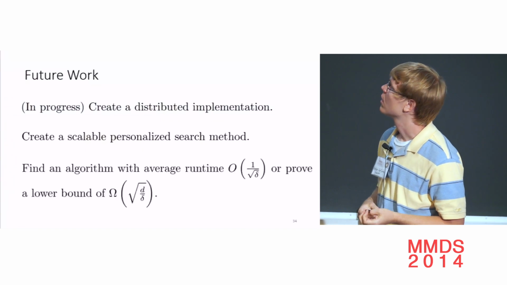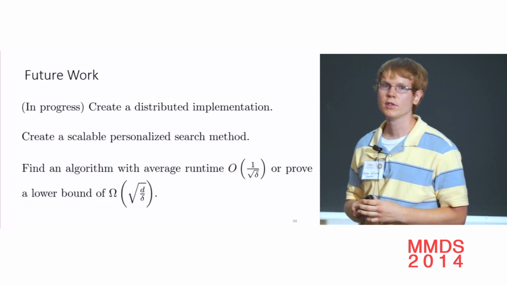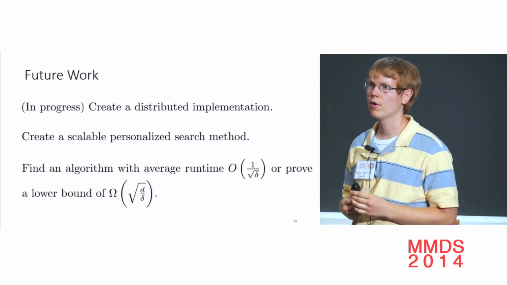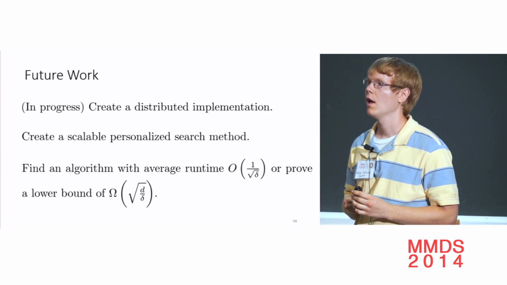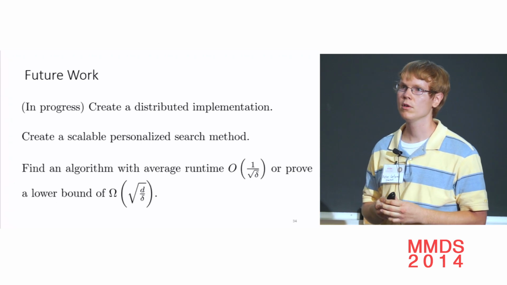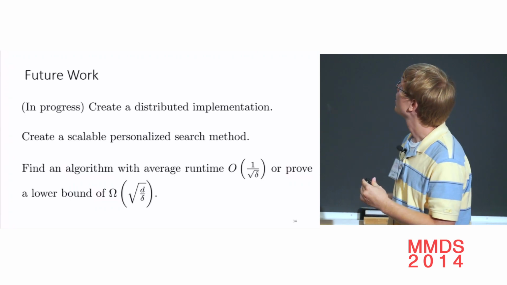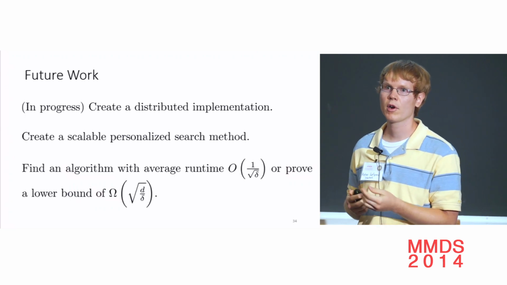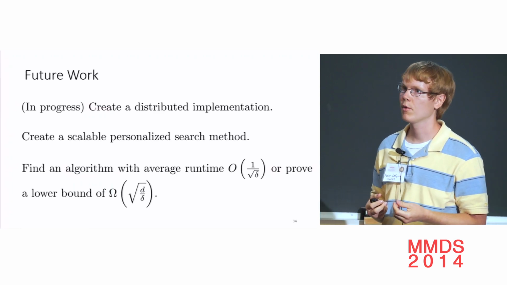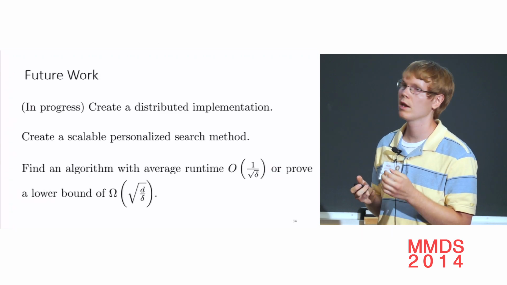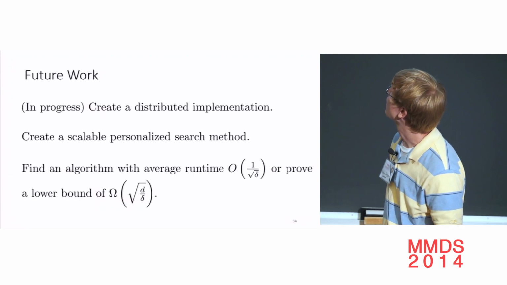A more theoretical future work would be matching lower bounds and upper bounds. I mentioned how we proved that the running time has to be at least omega 1 over square root delta, but our algorithm runs in time square root d over delta. And in practice, d is fairly small, so it's not really an issue. But if you wanted to run this on a dense graph, or have a theoretical matching bound, it'd be interesting to either find a better algorithm or find a better lower bound. And after David's talk, I'll mention another example, another extension would be extending this to the heat kernel or to other distributions on lengths. Okay, thank you.